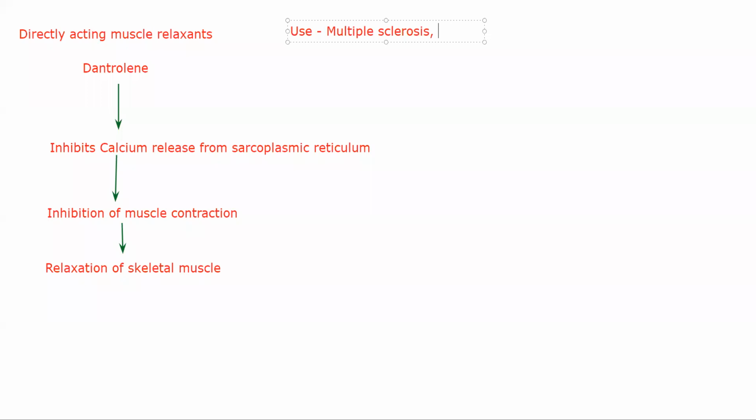And hemiplegia, okay, partial paralysis, hemiplegia. Then you can use it in paraplegia. Hemi is one sided, para is the lower half. Then spinal injury and cerebral palsy. You can use dantrolene in all of these. It will not cure the condition, but you will be able to control the condition to some extent at least. Okay, these are the uses of dantrolene.